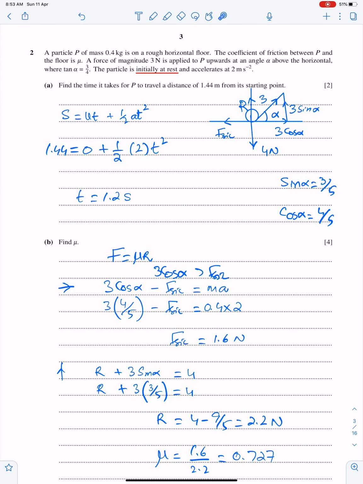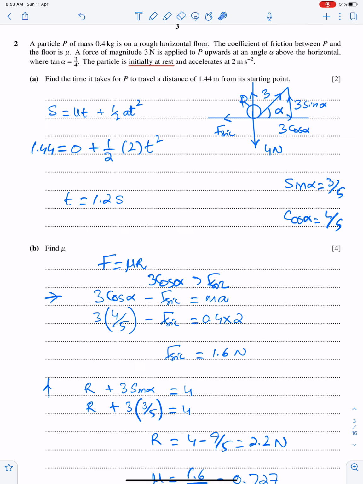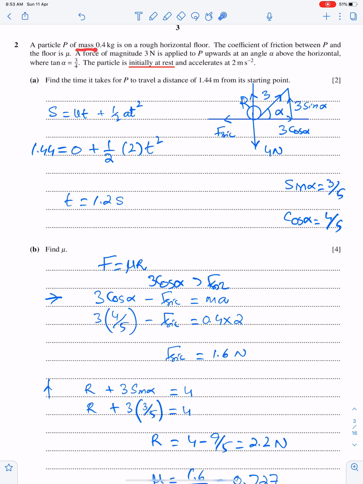Question number 2. A particle P of mass 0.4 kg is on a rough horizontal floor. This is the particle and this is the floor. The coefficient of friction between P and the floor is mu. A force of magnitude 3 Newton is applied to P upwards at an angle alpha above the horizontal. This is the force in upward direction making an angle alpha from the horizontal. So this force has two components, 3 sine alpha and 3 cos alpha. This is the weight of the particle, frictional force, normal reaction,